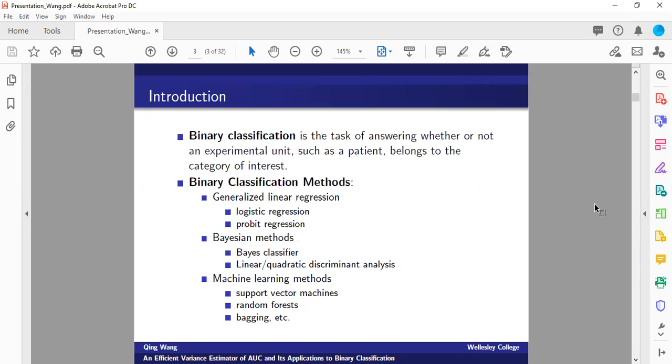For instance, one may consider fitting a generalized linear regression model, such as logistic regression or probit regression. Or we may consider a Bayesian approach using a Bayes classifier or conduct linear or quadratic discriminant analysis. Furthermore, there are also machine learning types of methods, including support vector machines, random forest, or bagging.